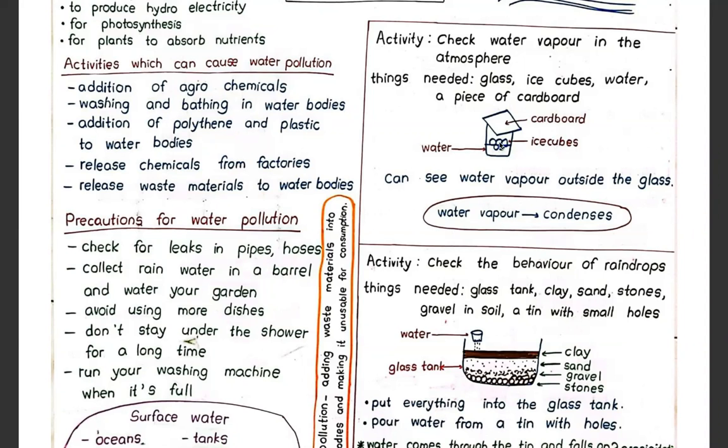Once you put water into the glass, you can put some ice cubes into it and cover it with a cardboard. Then after that, you can see some water vapor outside the glass. ජලවාෂ්ප බැඳලා තියෙනවා පේනවා glass එක පිටත.